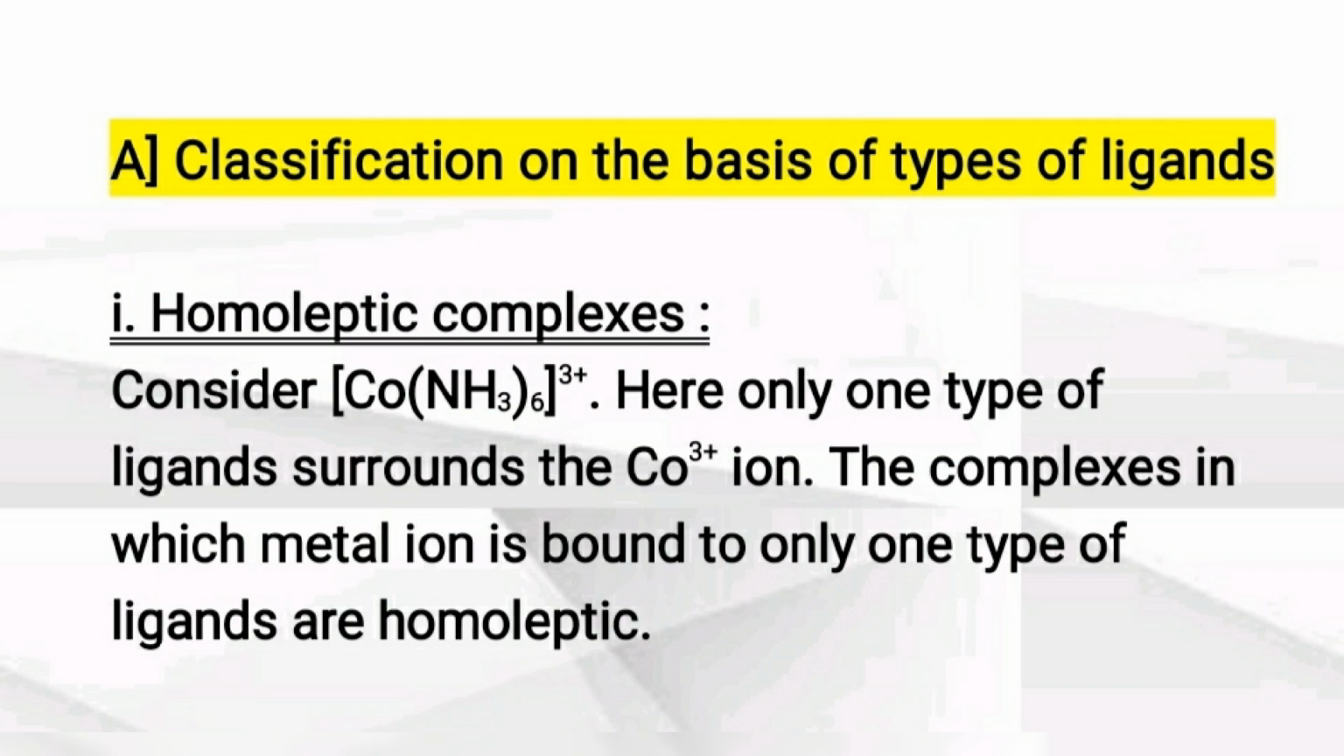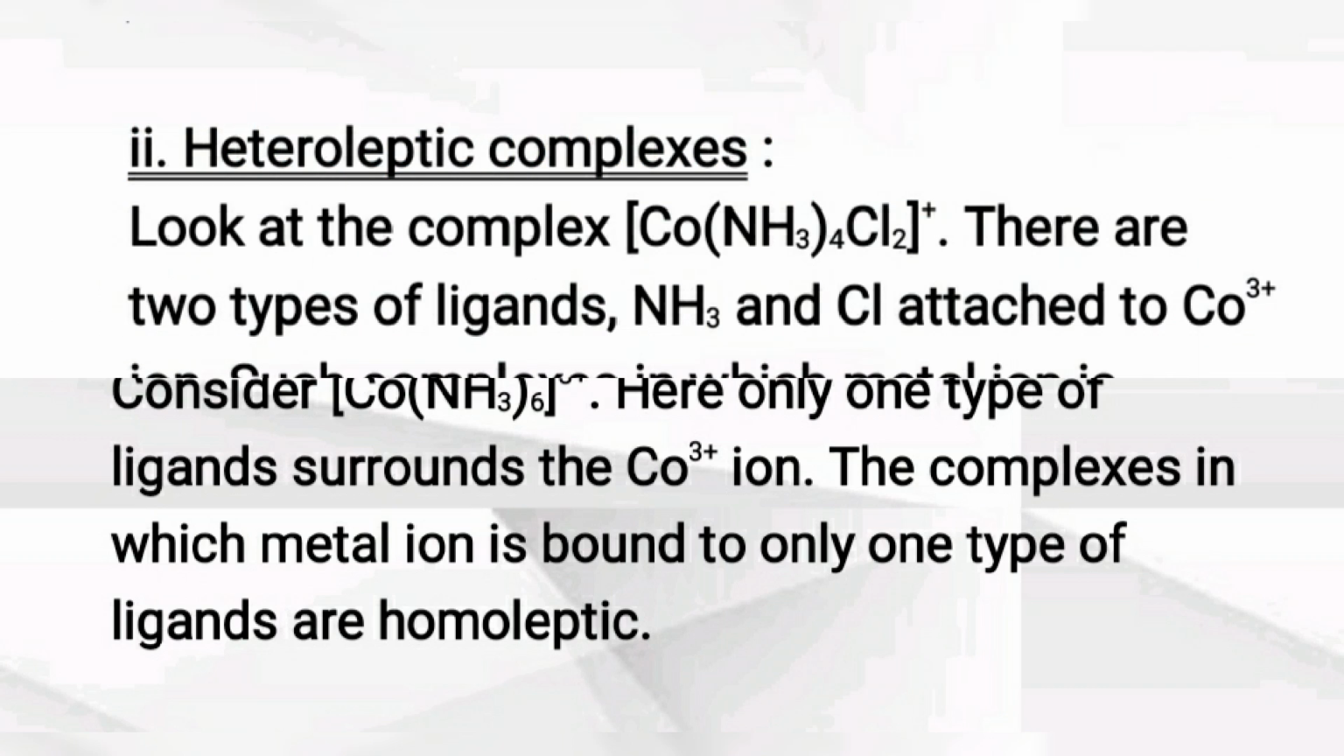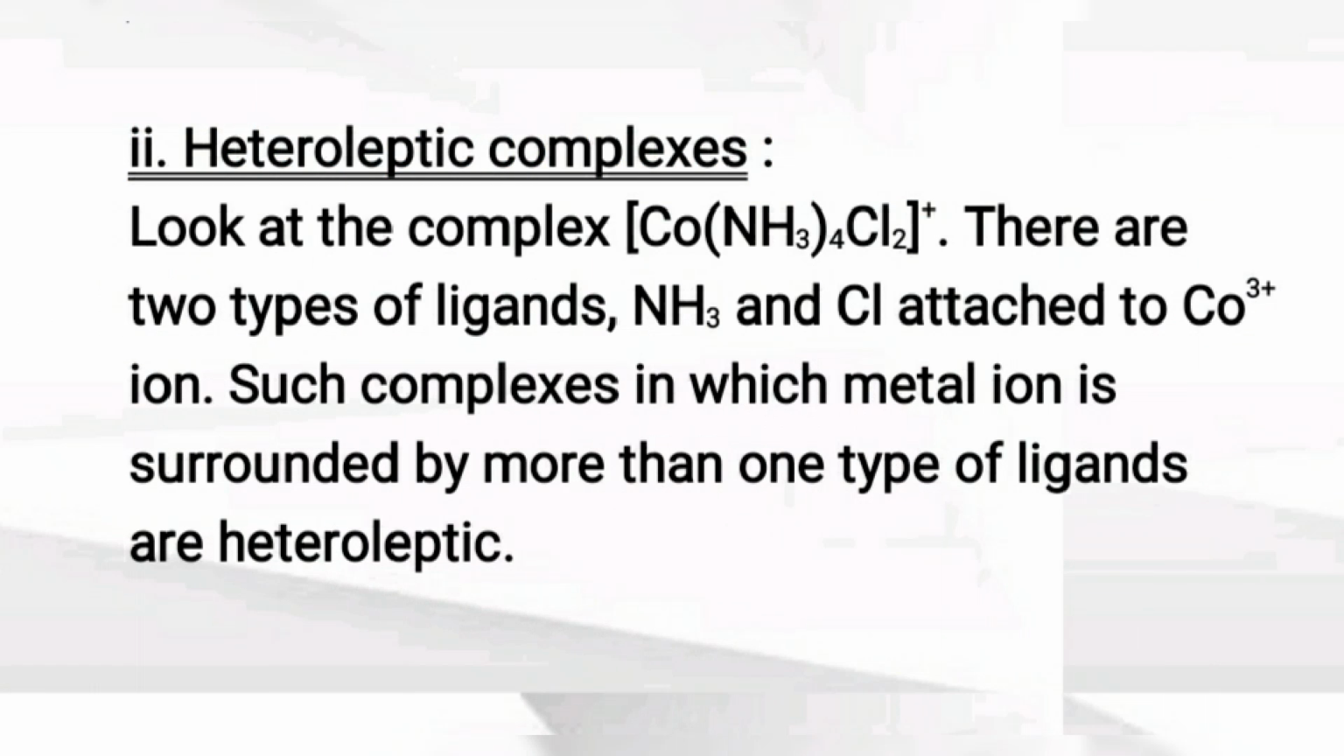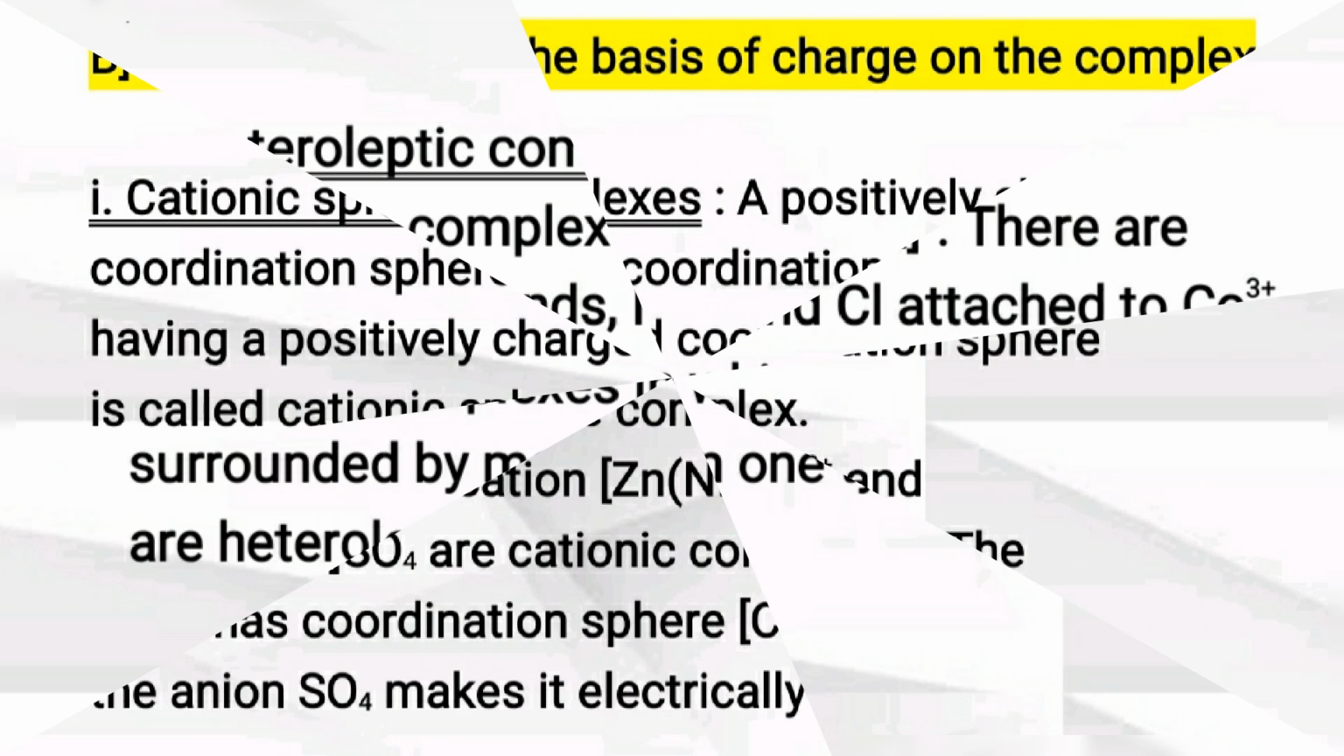Second type, heteroleptic complexes. See the example Co(NH3)4Cl2+. In this compound, central metal ion is bonded with two different types of ligand, that is ammonia ligand and chlorine. Means when central metal ion is surrounded by or bonded with more than one type of ligands, it is called as a heteroleptic complex. Now we'll see second type, classification on the basis of charge on the complexes.